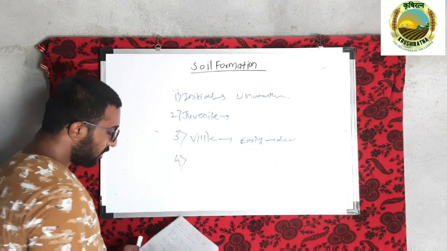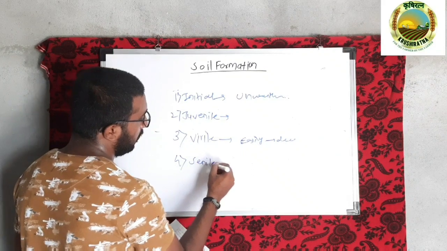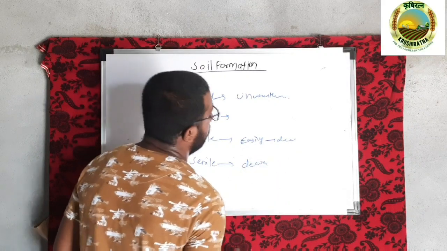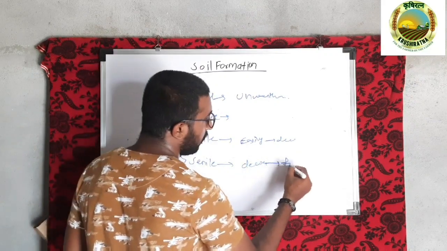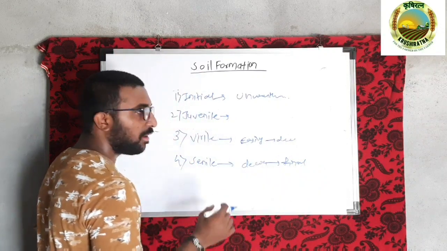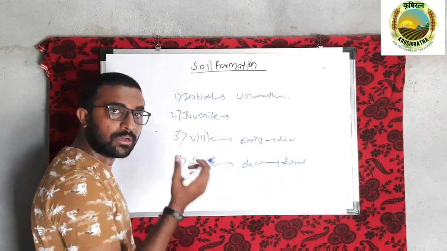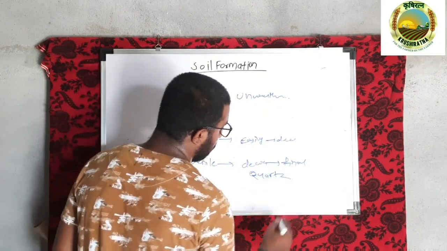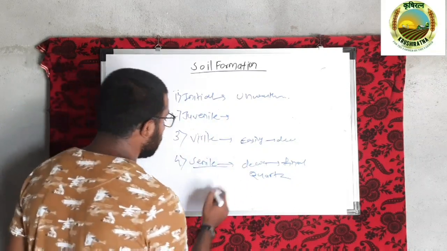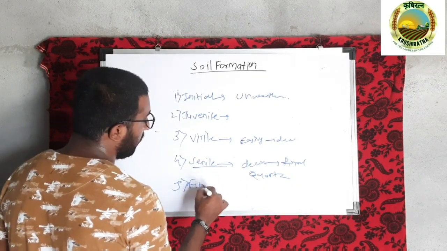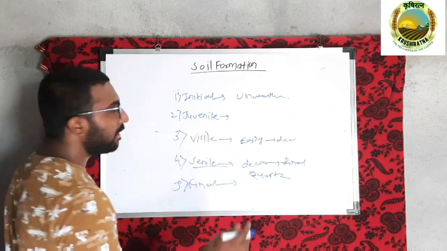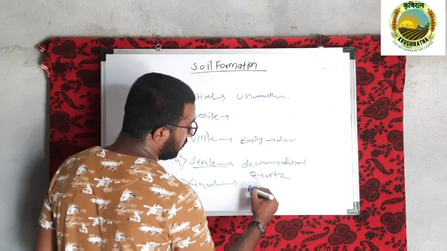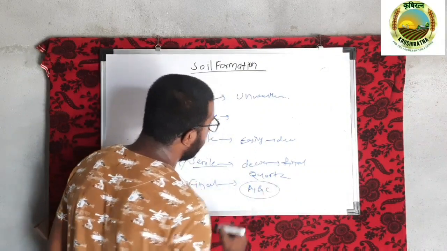Okay. Now the fourth stage, that is the senile stage. In case of the senile stage, the decomposition of the minerals goes to its final stage, and only some tough minerals which are resistant to weathering, as we take the example of quartz, are not decomposed here in the senile stage. And the last stage, that is the final stage. Final stage means all disintegration and decomposition is completed, and the regolith turns into distinct horizons, that is A, B and C, that is distinct soil is formed.